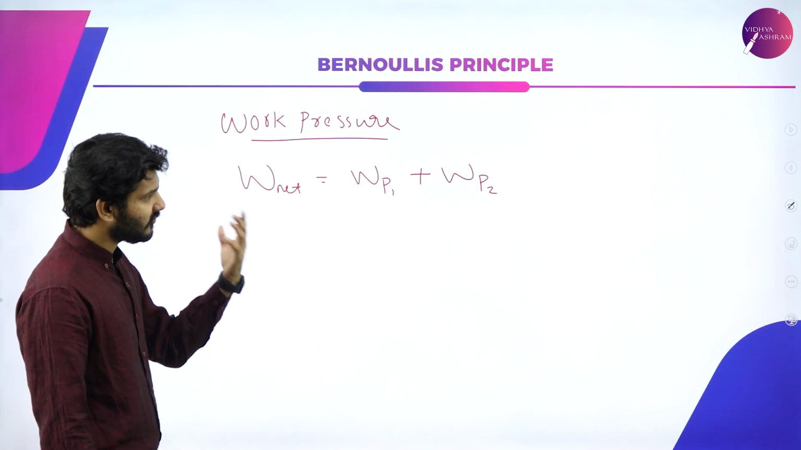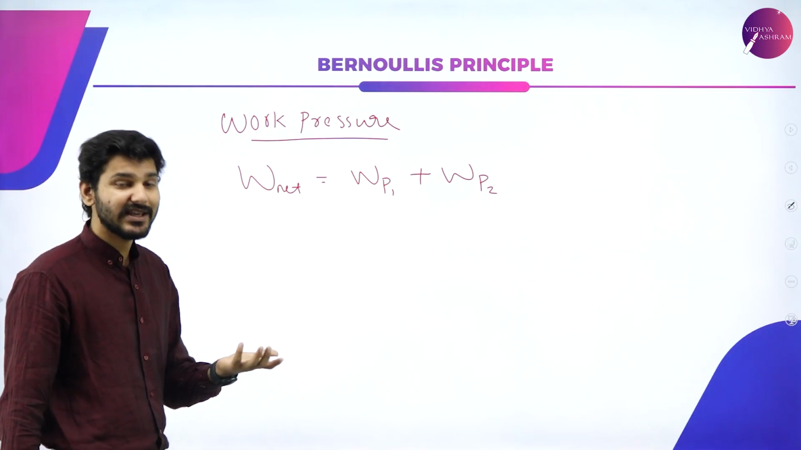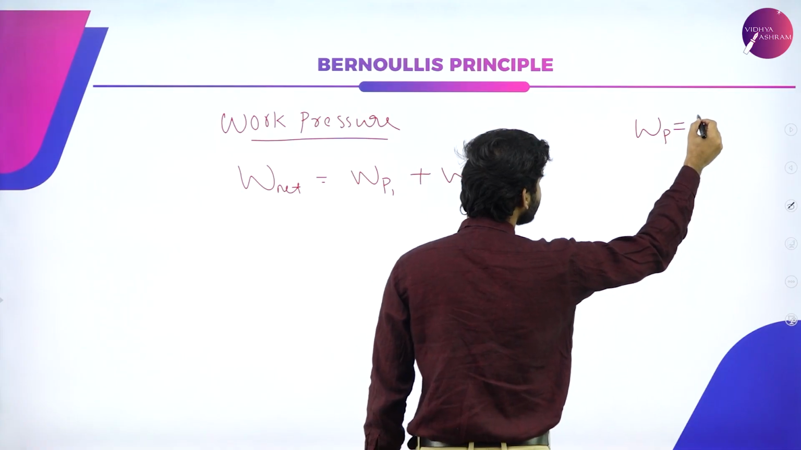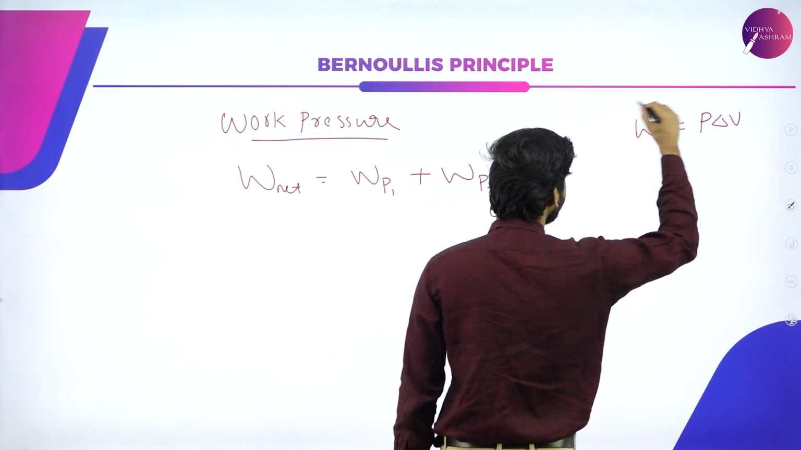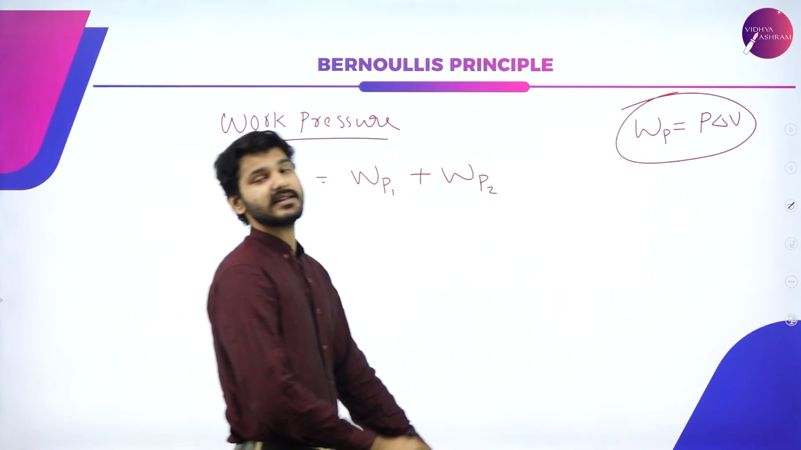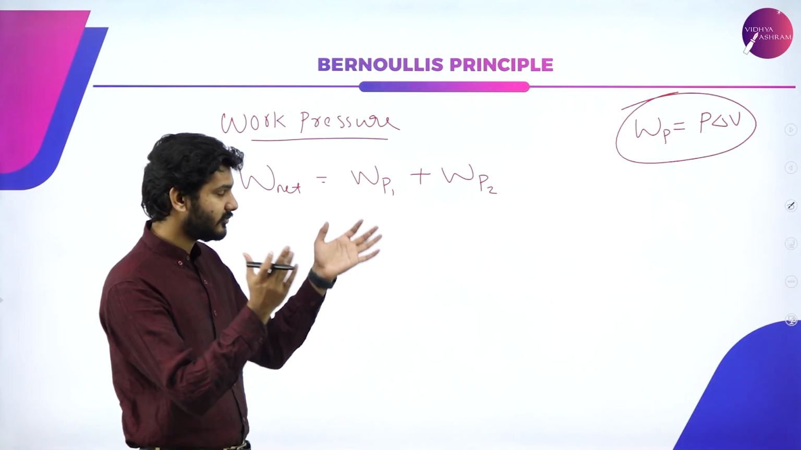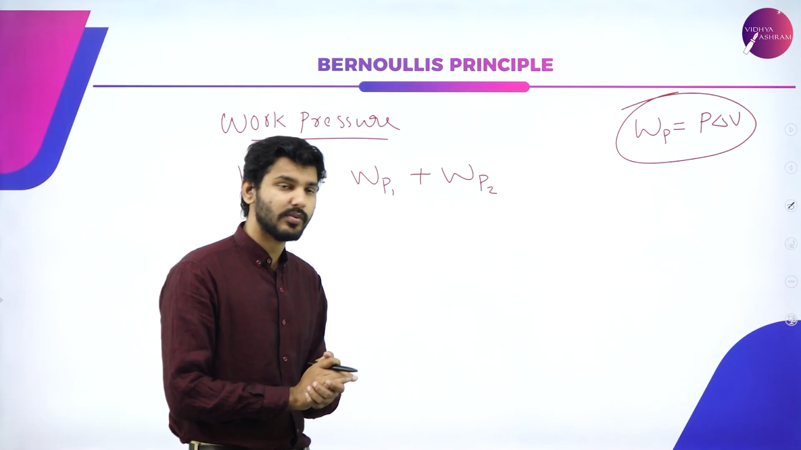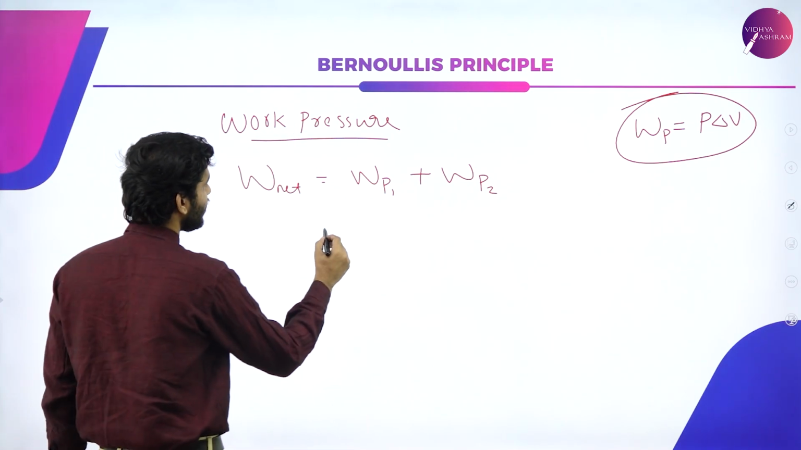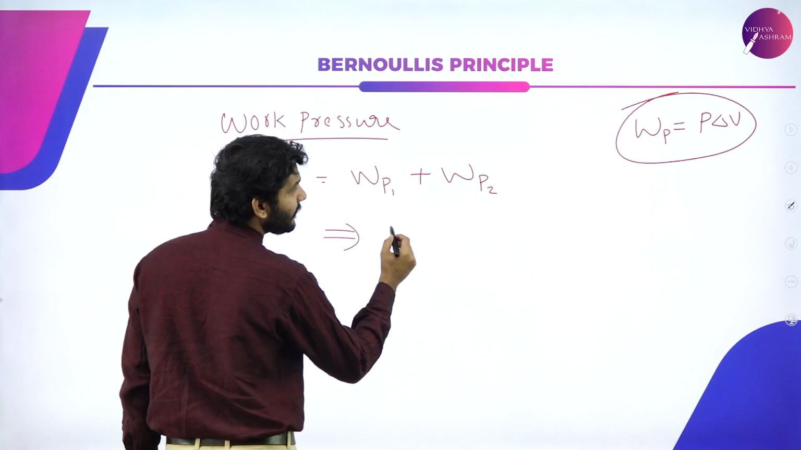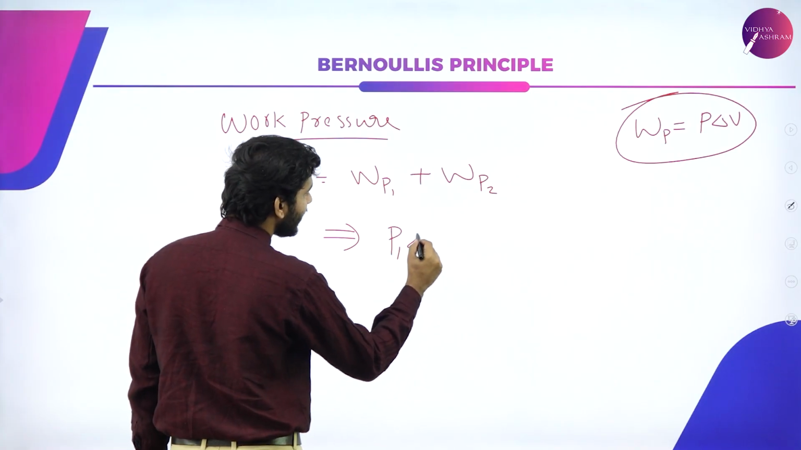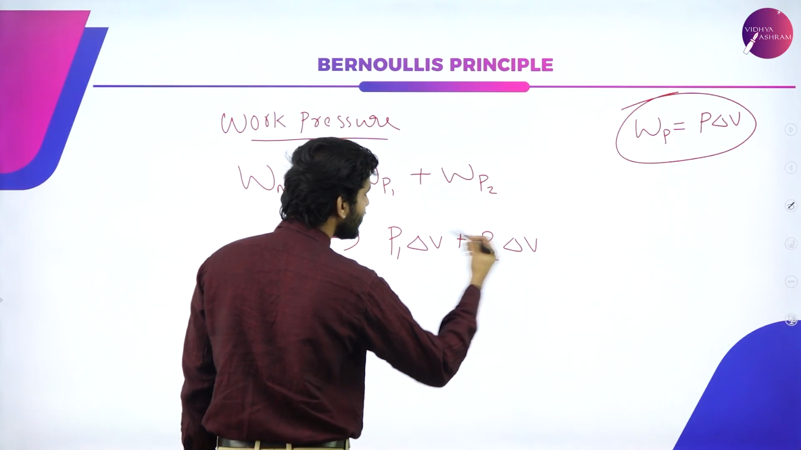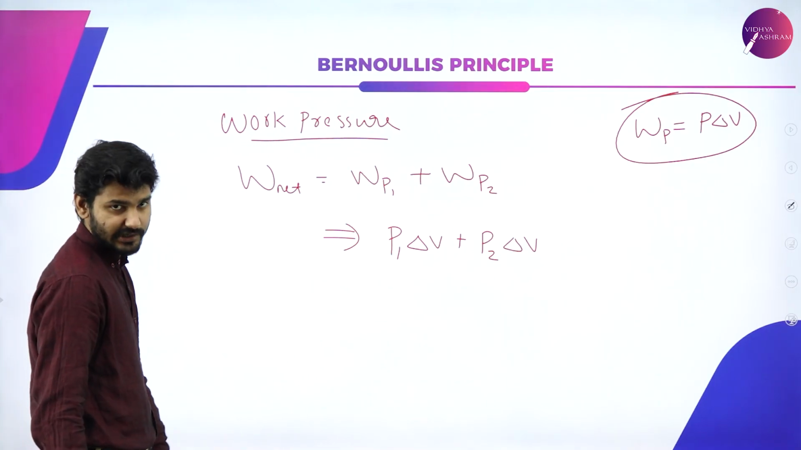So again, the work pressure is given by the equation P delta V. Again, you will learn this in your thermodynamics chapter, but we need it right now. So we are going to discuss this here also. Just remember the equation. So then we can say that this equation will become P1 delta V plus P2 delta V will be equal to the net work done.